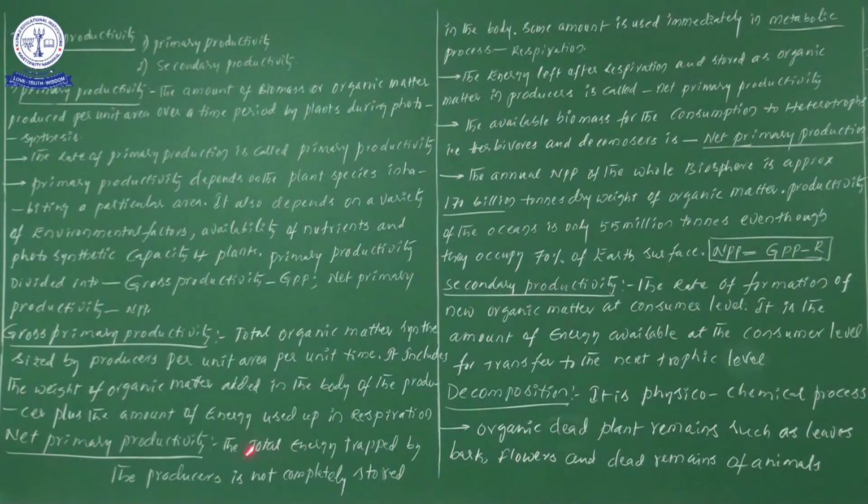Now you see, the total energy trapped by the producers is not completely stored in the plant body. Some amount of food materials is immediately used in metabolic activities known as respiration. So in the total amount of food materials, some amount is definitely needed for metabolic activities, and the best example I have taken is respiration.